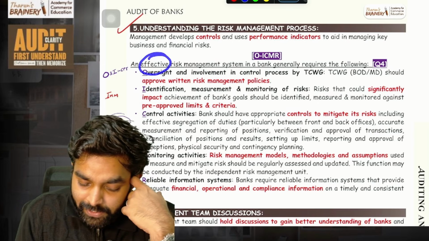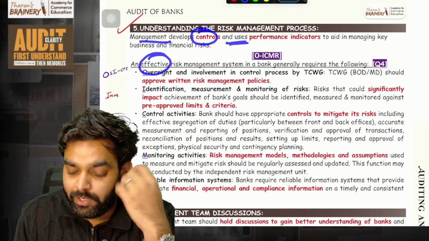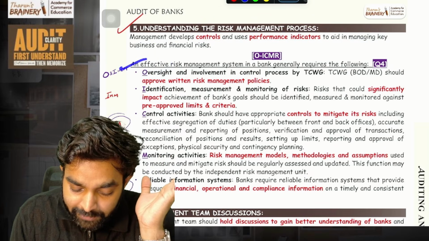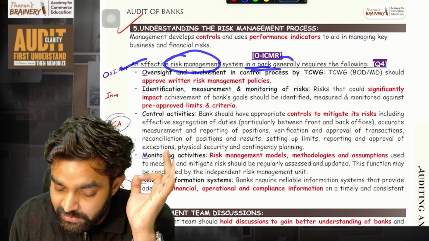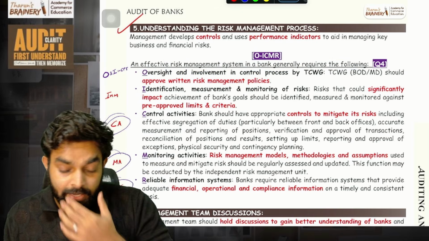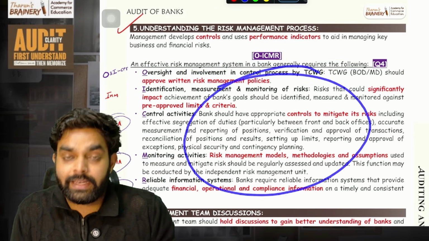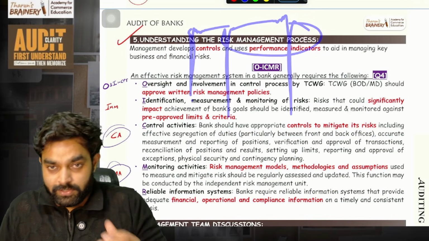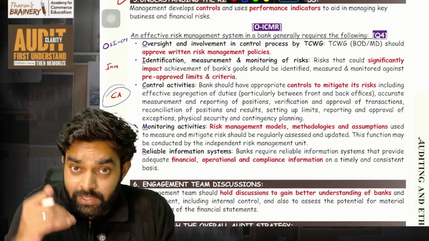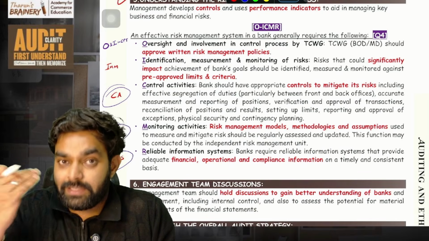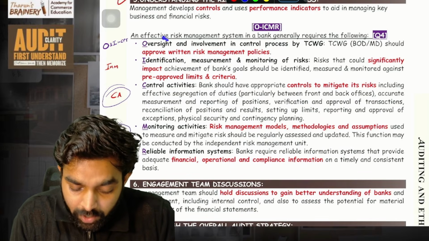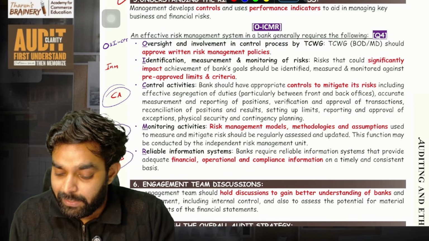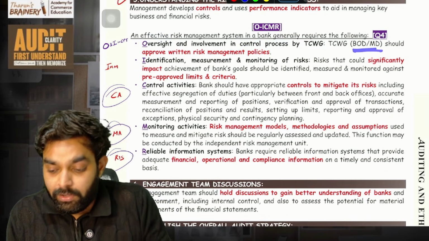An effective bank risk management develops controls and uses performance indicators to aid in managing key business and financial risk. An effective risk management system in a bank generally requires the following. For an effective risk management system, these things are needed in a bank. So as an auditor, just see all these things. Just understand the bank's risk management process. So first, to make that risk management system effective, there should be oversight and involvement in the control process by the TCWG, those charged with governance, board of directors, MD, all these people.